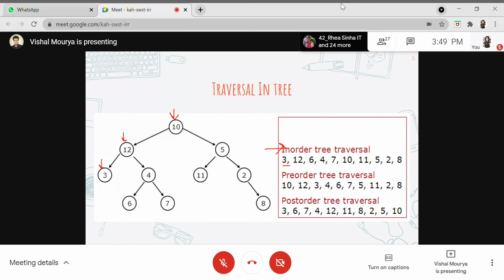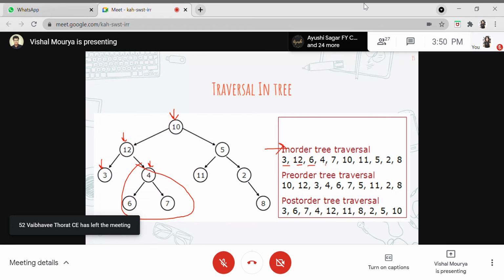So we have printed 3, and then after 3 we'll be moving on to the parent node. The parent for 3 is 12, so we print 12, and similarly we'll be moving on to the right subtree now, because it's left, parent, and then right. For the right subtree you can see that we have a left and right tree. The algorithm says we need to first print the left node. The left node is 6, so 6 is printed, and similarly the parent node is 4, so 4 and then 7. When you traverse through the right side, you will get all the required values in the same fashion.